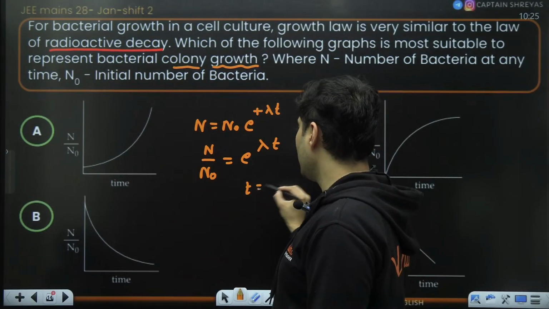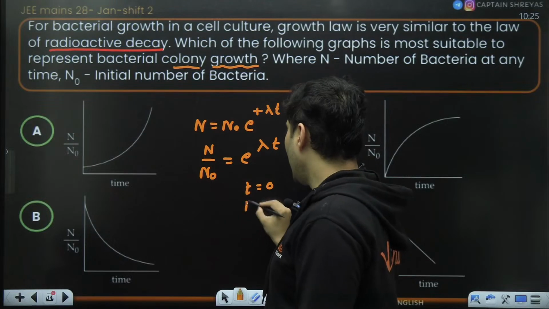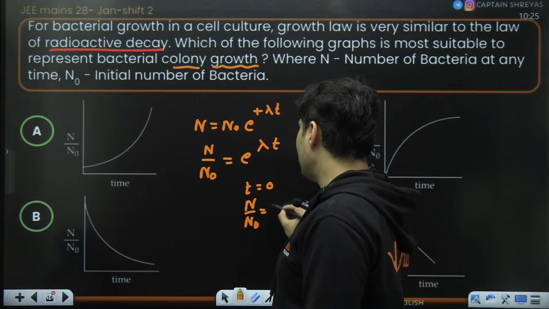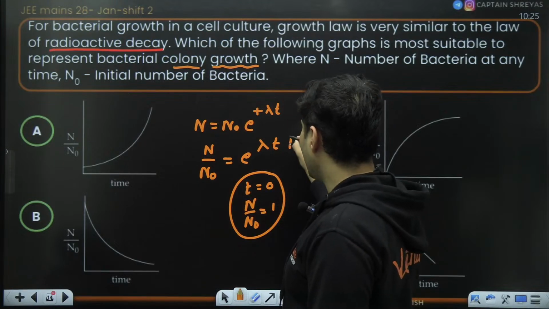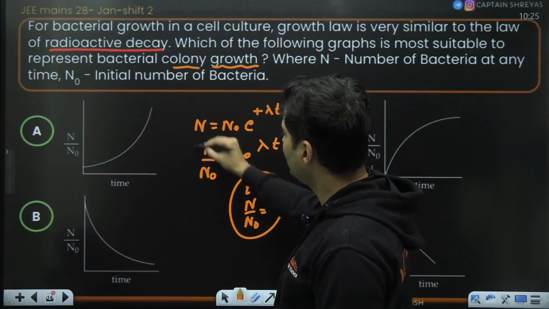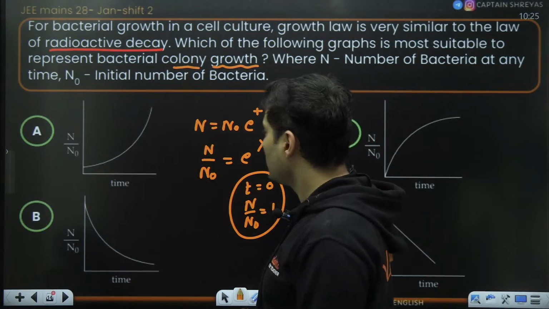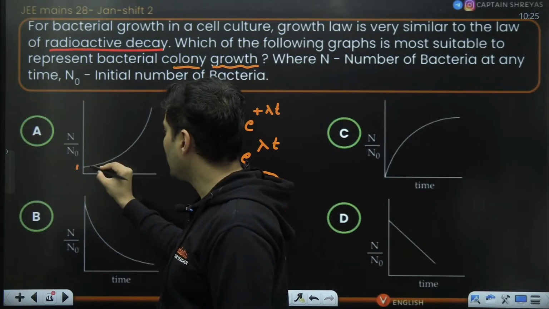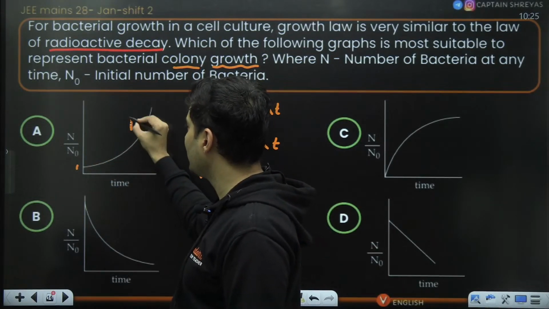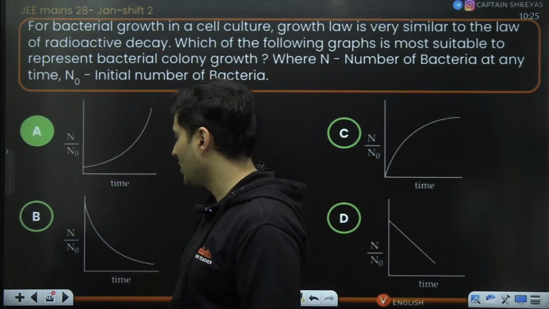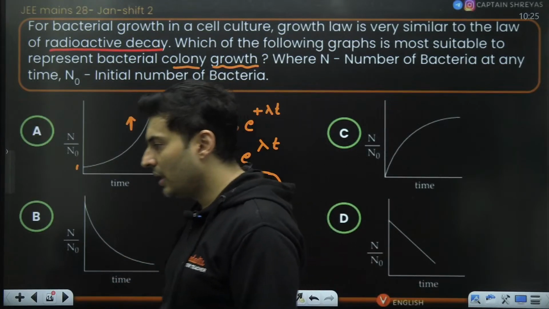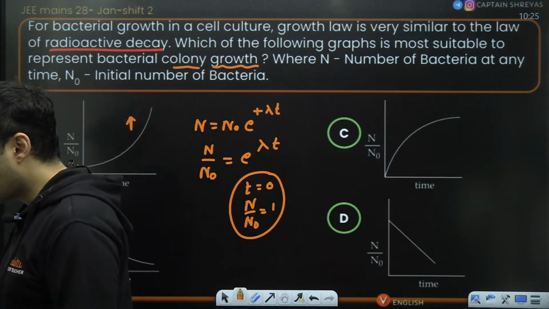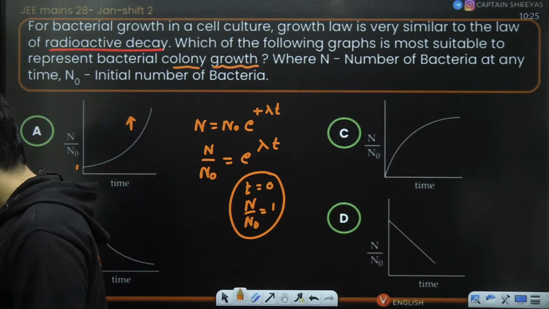So when time is zero, N by N naught will be basically 1. And as time increases, you will see this ratio will also increase. There is only one option like that. It starts from 1 and keeps on increasing like this. So it should have been option A, but it is bonus because it was based on radioactivity. Is that clear, everyone?